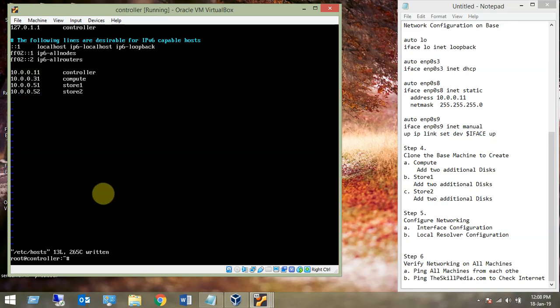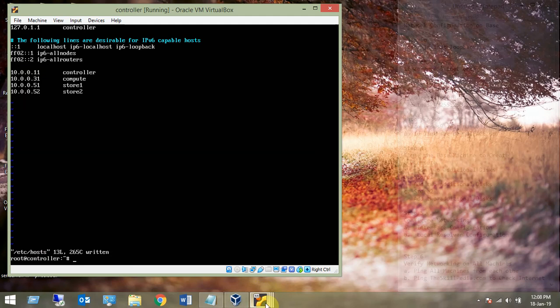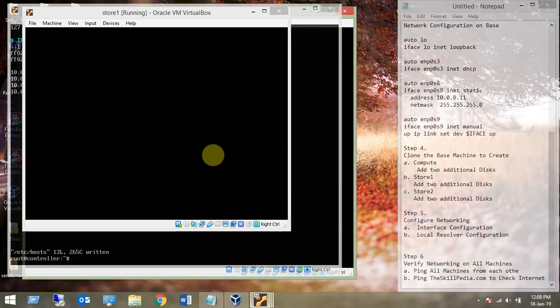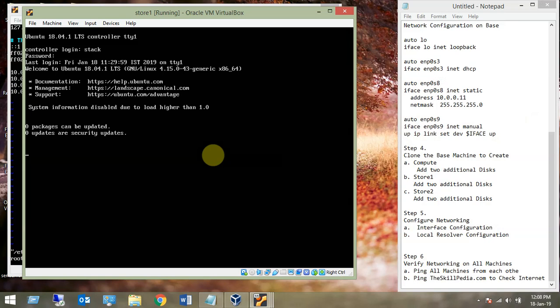Now the same we'll do on the other machines. Let's look at store 1, stack. Remember it is store 1, so we need to change the host name and IP address also.